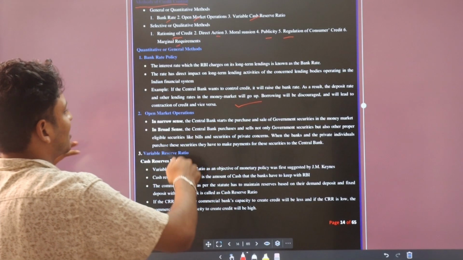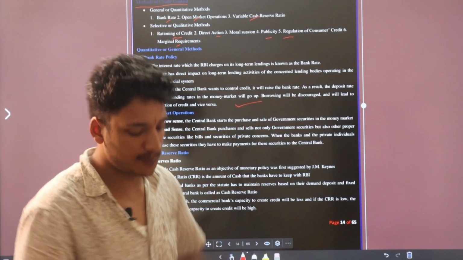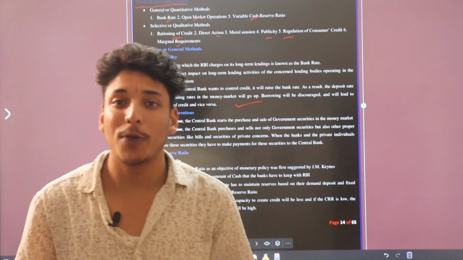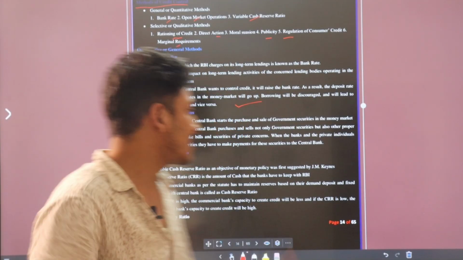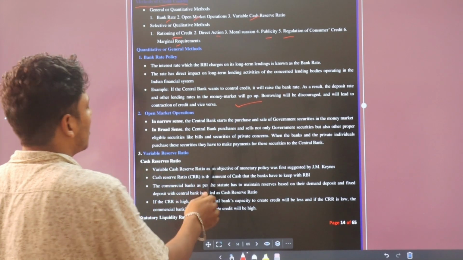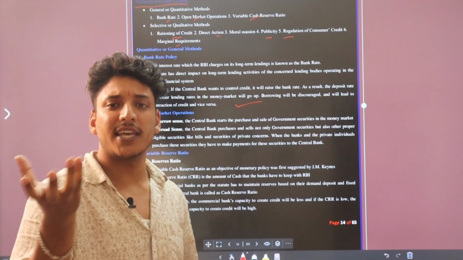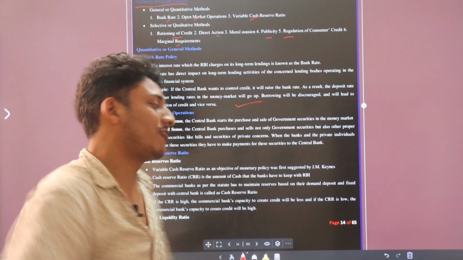Open market operations, in a narrow sense, is when a central bank purchases and sells government securities. Basically, when RBI starts selling or purchasing government securities, that's it. Variable reserve ratio, cash reserve ratio: as I already taught you, some sum of money banks should reserve in the Reserve Bank of India.